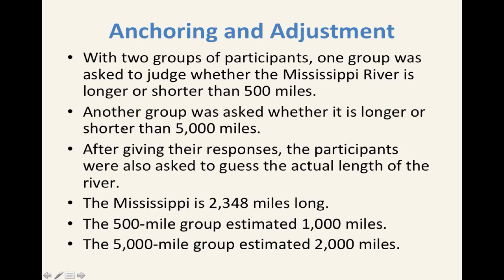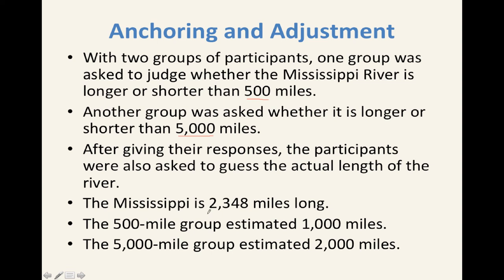So here's an interesting study that was done looking at the effects of anchoring, and the effects are pretty dramatic. They had two groups of participants that were asked to judge whether the Mississippi River is longer or shorter than some distance. One group was asked to determine whether the Mississippi River is longer or shorter than 500 miles, and the other group was asked whether it was longer or shorter than 5,000 miles. So this number, 500 versus 5,000, is the anchor, and you can see that the number was either low or high.